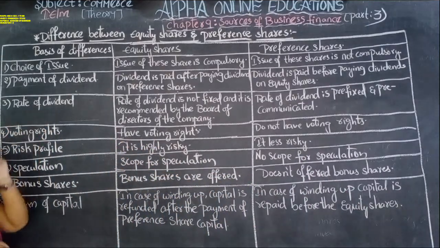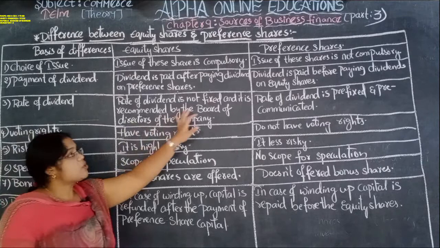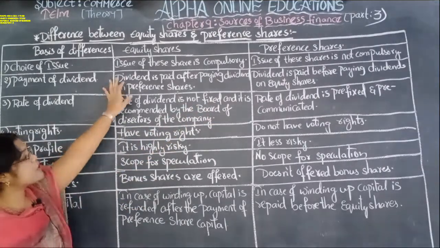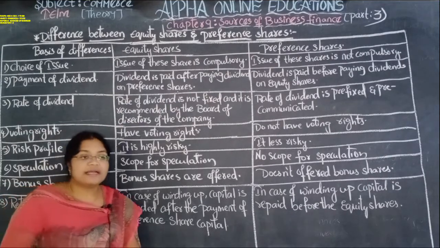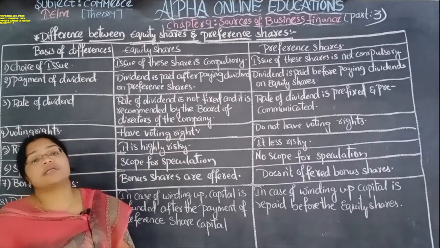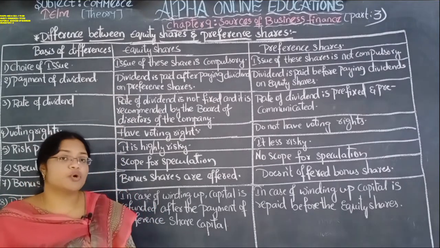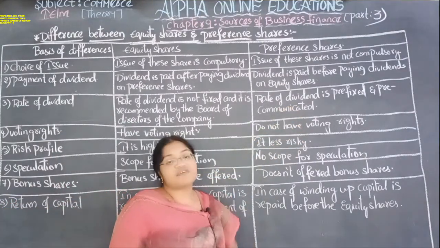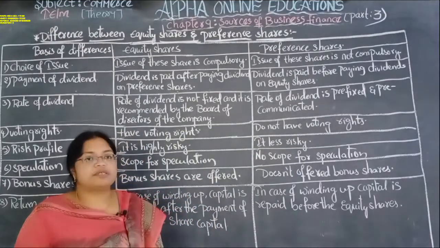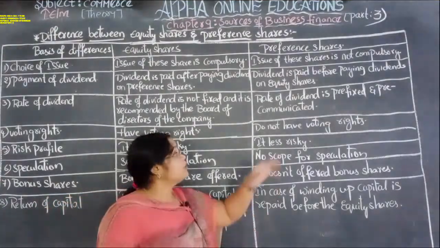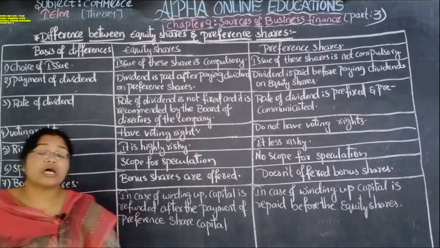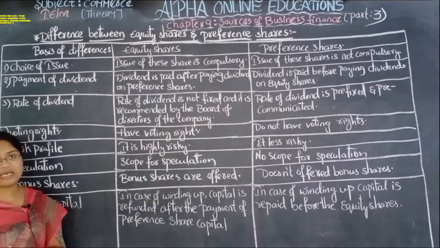After that equity shareholders will receive the dividend. Rate of dividend. The rate of dividend is not fixed in case of equity shareholders, and the equity shareholders' dividend is decided by the board of directors of the company. But whereas in preference shares, it is prefixed, means they fix it in advance. So the rate of dividend for the preference shareholders is prefixed and pre-communicated.